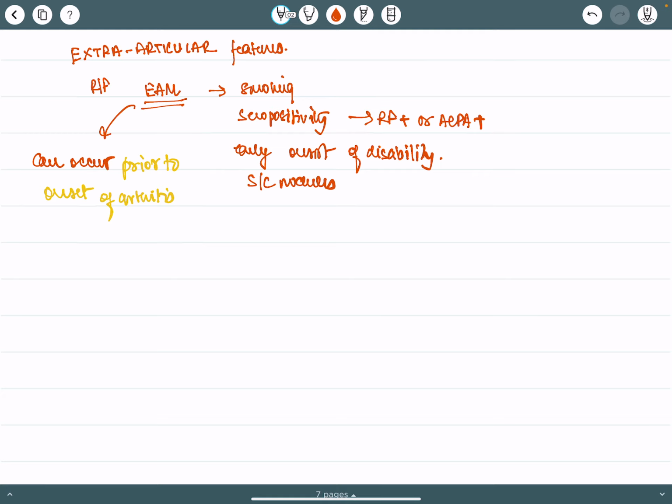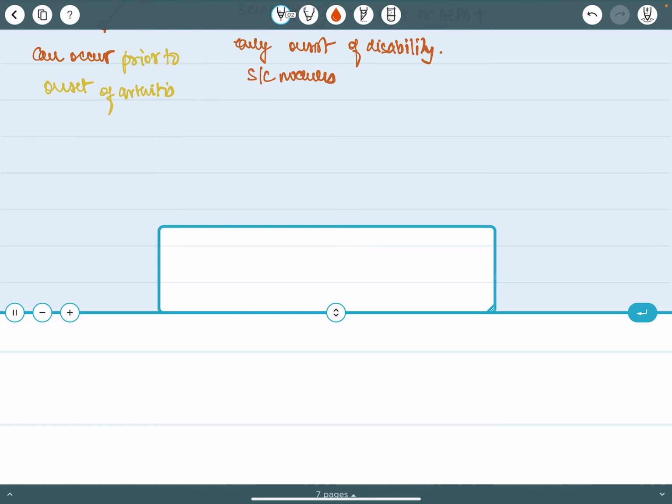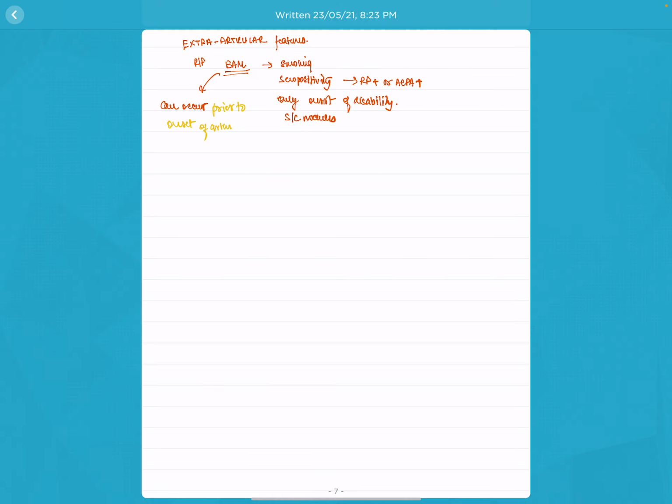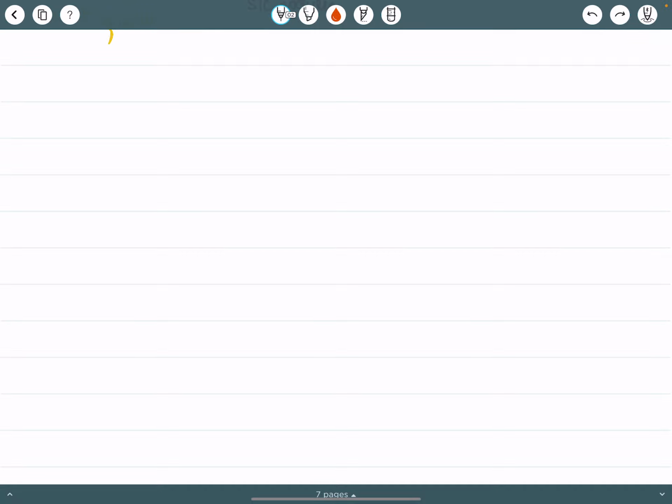So patients with active arthritis have low grade fever.